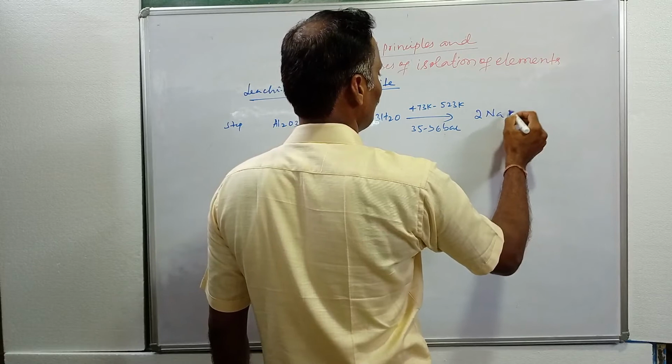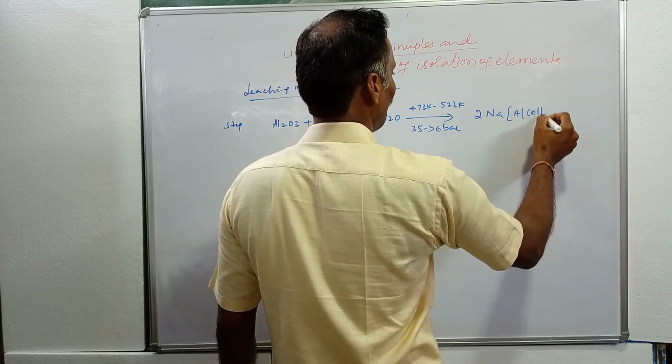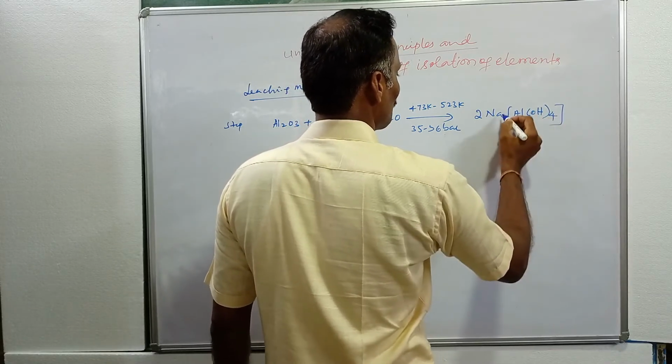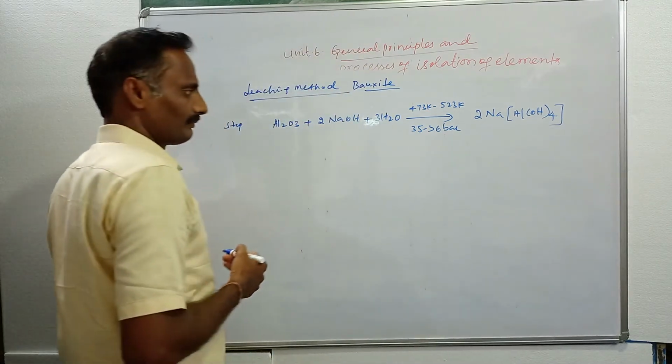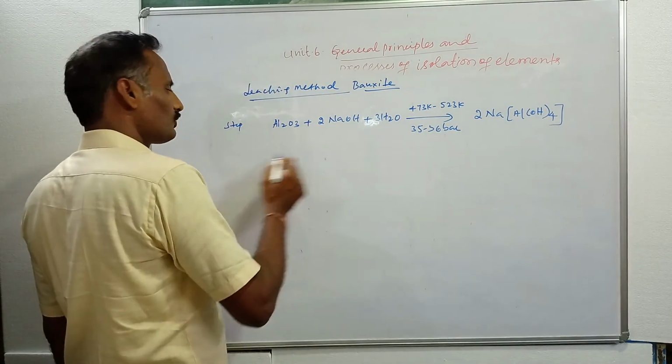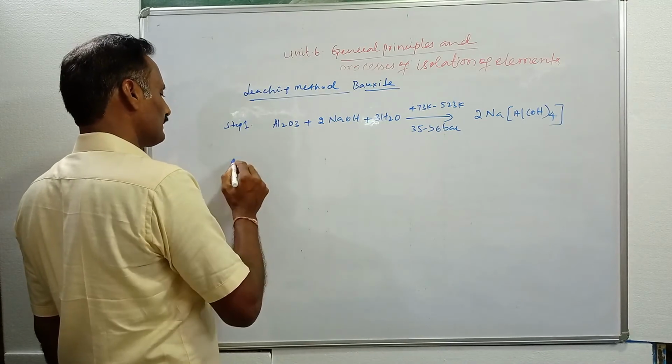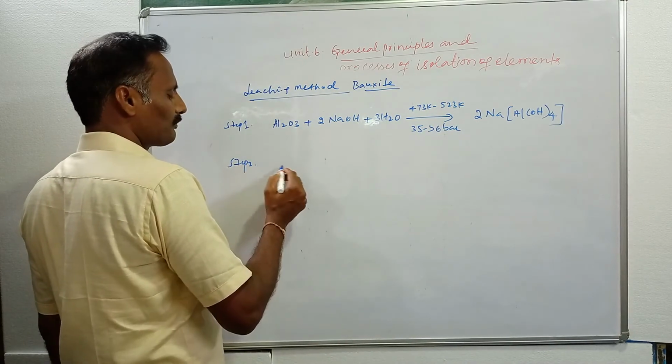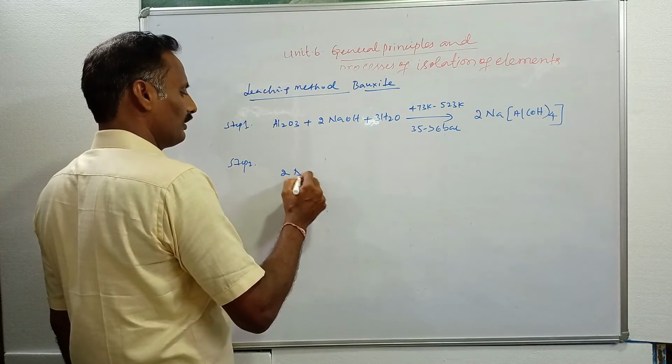Here we get sodium aluminate complex, Al(OH)4 taken four times. Sodium aluminate complex we are getting. This is a soluble complex. This is step 1. Now step 2. In step 2, what happens here? This is sodium aluminate complex.